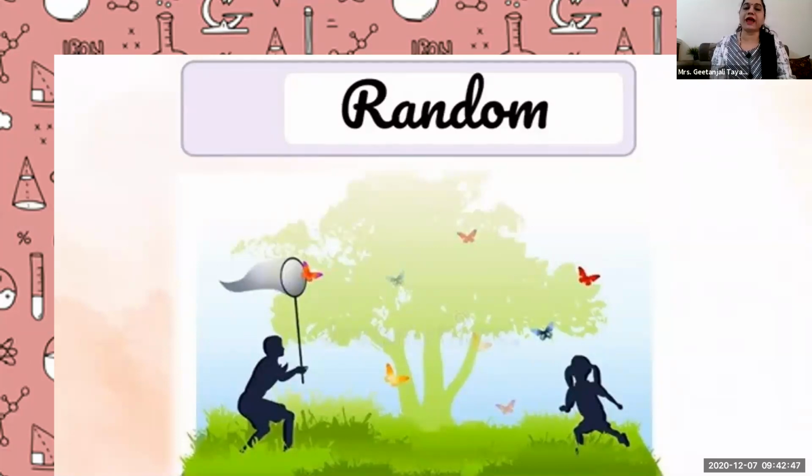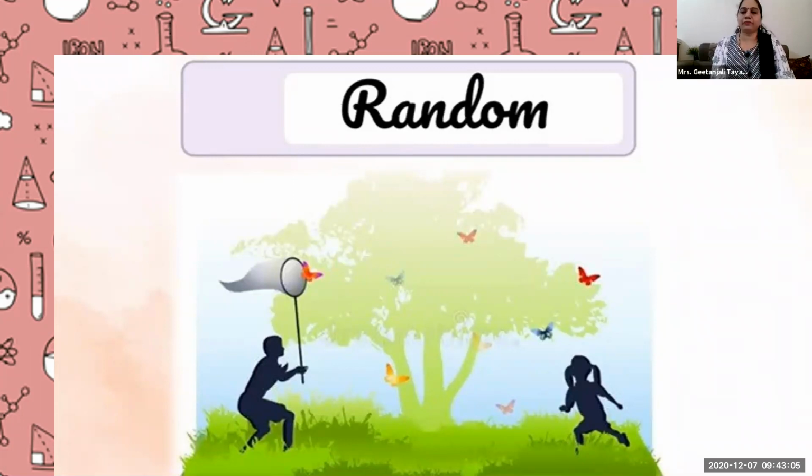Hence it is called random motion. The movement of the butterfly is not that certain, the speed is not constant, and they are not following a fixed time period. Hence the movement of the butterfly is random movement.